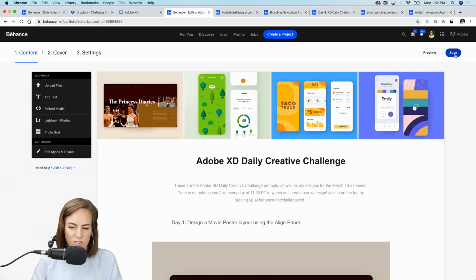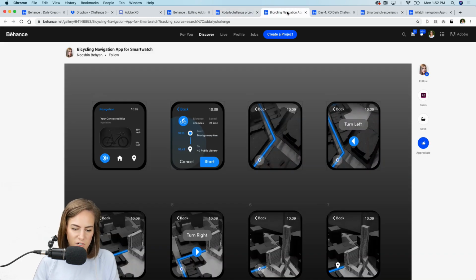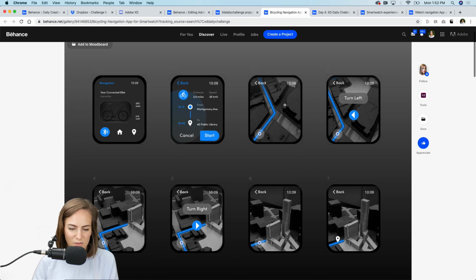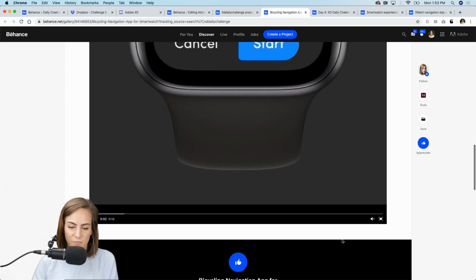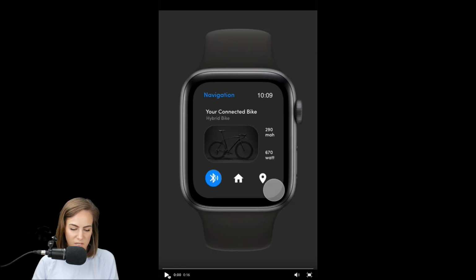All right. So we've already saved. Let's go ahead and look at some of you guys' work. One of my favorite parts. So I'm just searching XD Daily Challenge and sorting by most recent. I've got a few pulled up over here. This one was so cool. This one's by Nushin. So thanks Nushin for sharing if you're watching. Love your mock-ups here. So this is the one that we did on Friday. Let me make this a bit bigger so we can see, and I'll start it from the beginning.